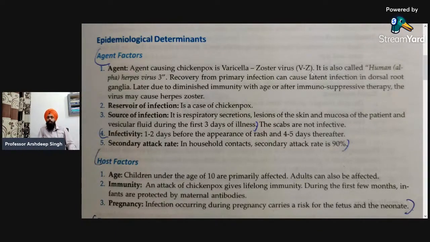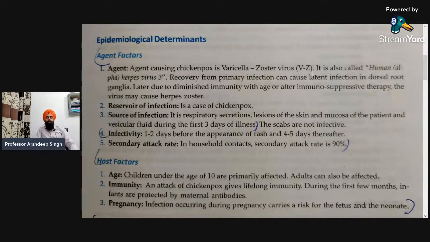Then there are the lesions of the skin, so the different types of lesions appearing on the skin may harbor this disease, and the mucosa of the patient and vesicular fluid during the first 3 days of illness. These are the sources of the transmission or the infection. Okay. Next is the infectivity.